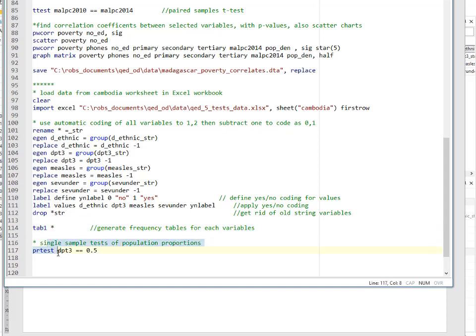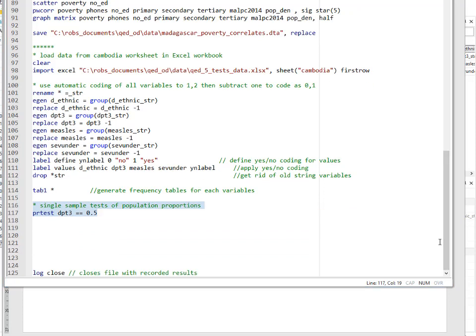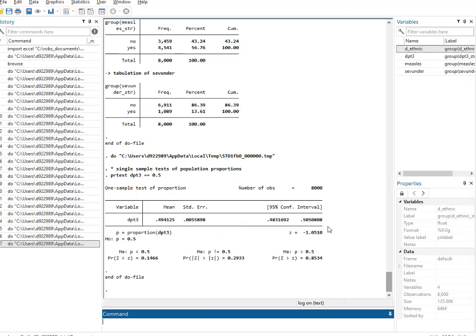And here, I'm running that. The null hypothesis is the proportion of 0.5, and the alternative was that we think it was less than 0.5, fewer than half, and indeed you can't reject the null hypothesis.